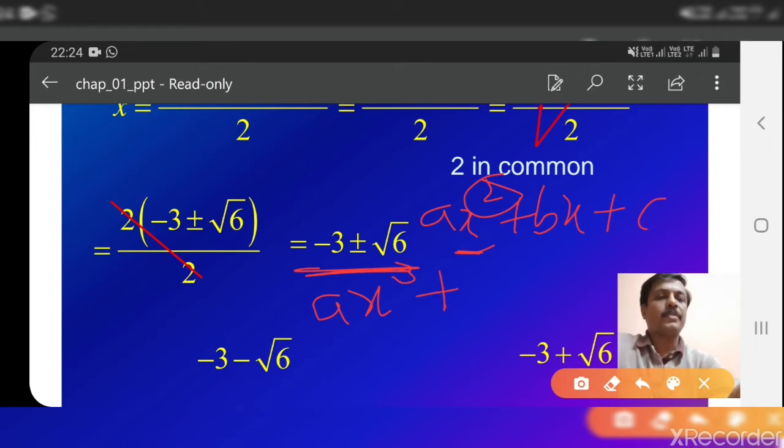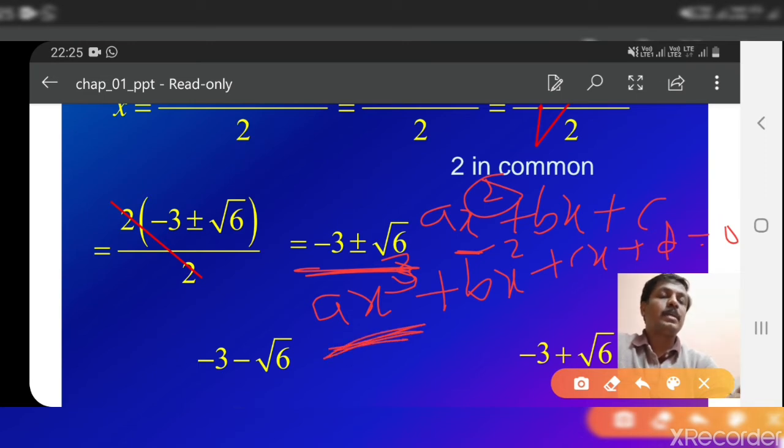I am just giving you an example. Ax cube plus bx square plus cx plus d is equal to 0. This is any equation. Here the highest power of x is 3. Therefore it will have 3 solutions. That means you will get 3 values for x.